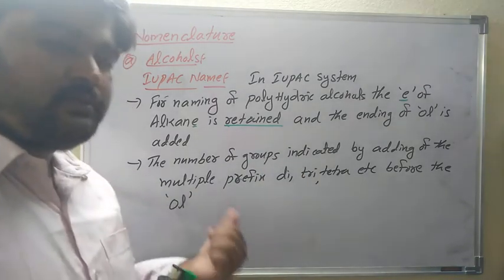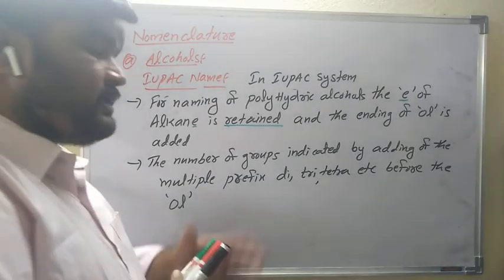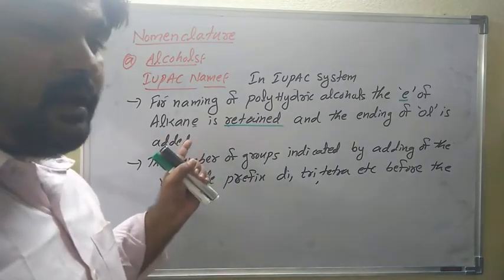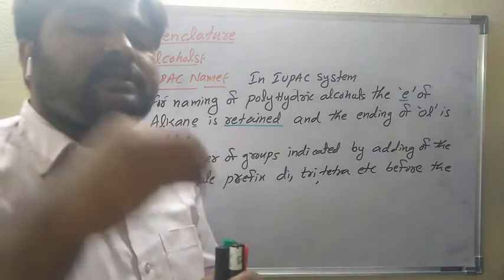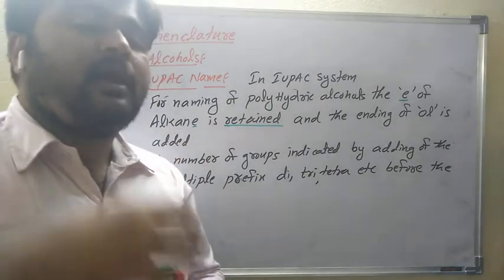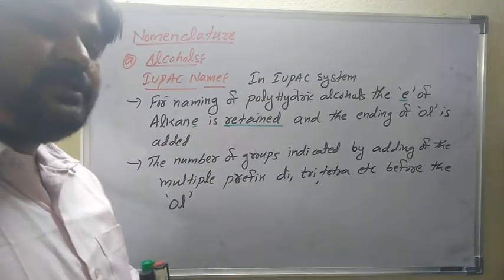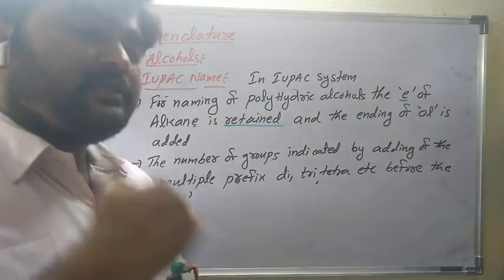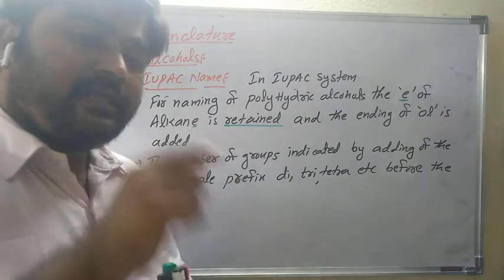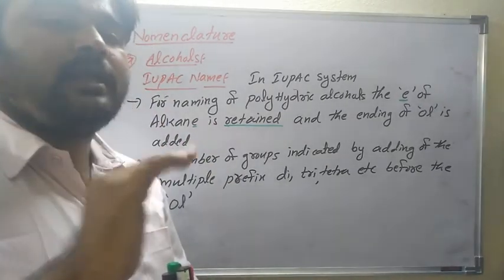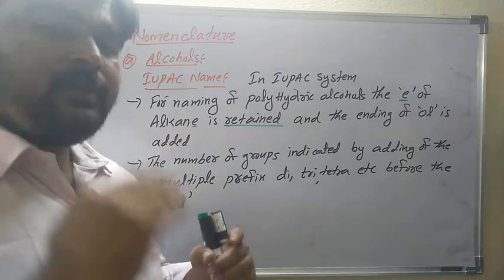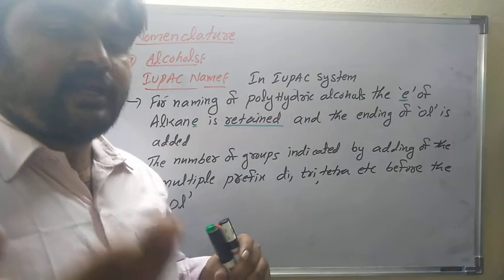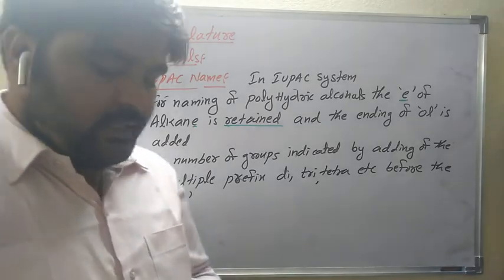Polyhydric alcohol means more than one OH group is present in the given compound. If one OH group is present, terminate the E and simply add "ol". If polyhydric, don't terminate the E: alkane plus "ol". The number of groups is indicated by multiple prefixes, di, tri, tetra, etc., before the "ol". Let us see a simple example.